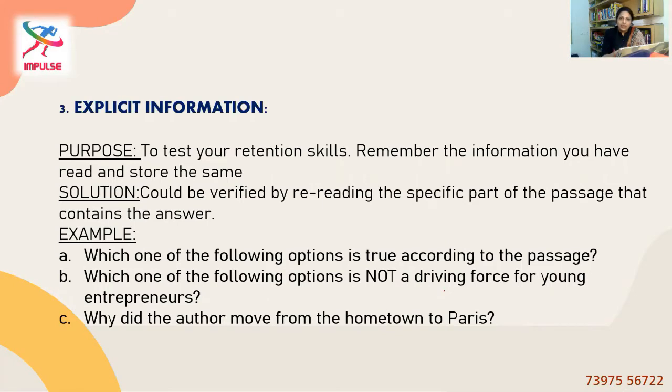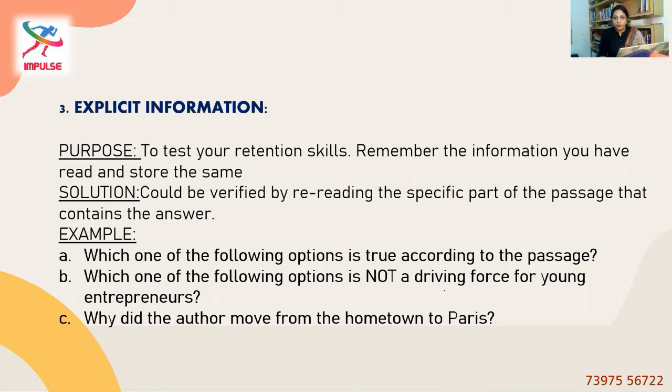To locate the answer takes some time, and if you do it very effectively and very fast, then you have good retention skills, then your explicit information is also right. So this is the purpose of having explicit information type of questions in RC. Remember, the information you have read and stored. That's the purpose. The solution is that it can be verified by rereading the specific part of the passage that contains the answer.